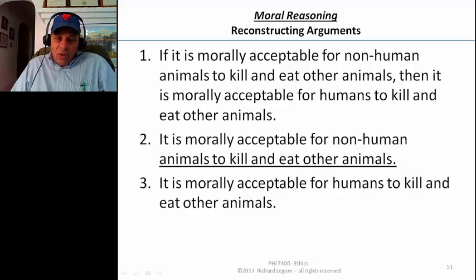And in trying to reconstruct this argument, we've got to sit down and look at those premises and see if they're as good as we can get them. And that's our goal in reconstructing the argument, making it the best argument that we can to defend, or to support, that particular conclusion.